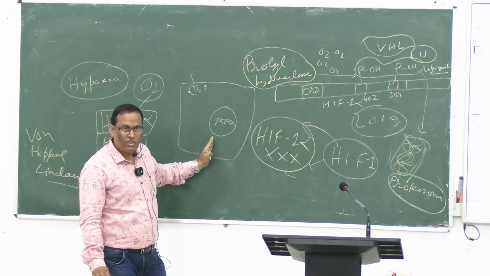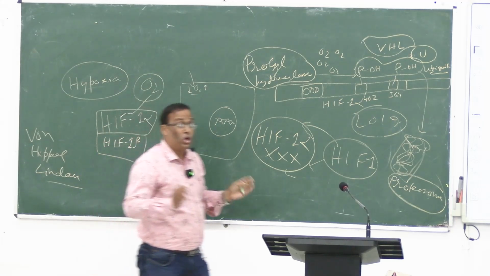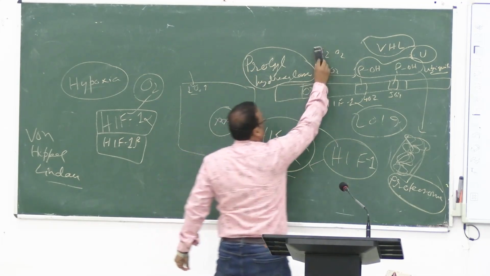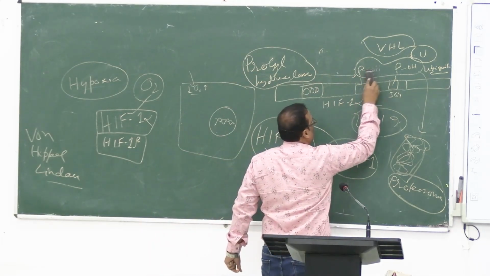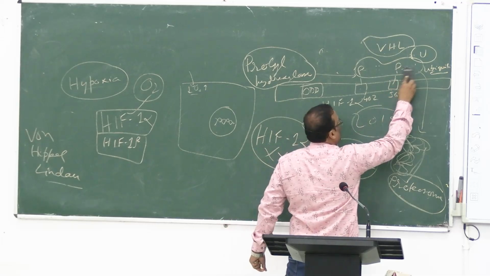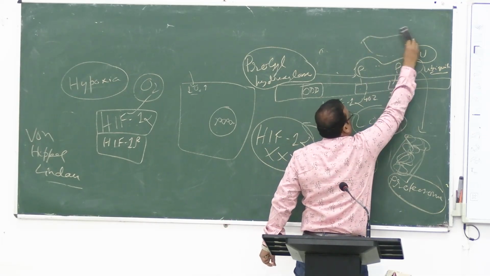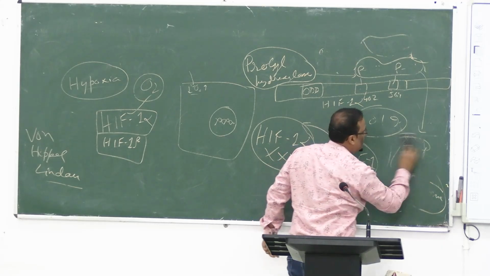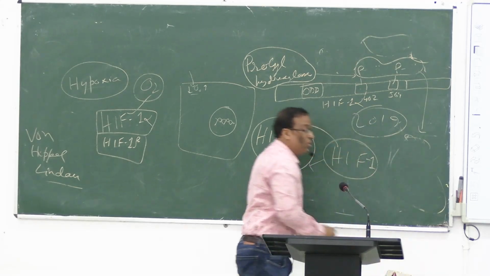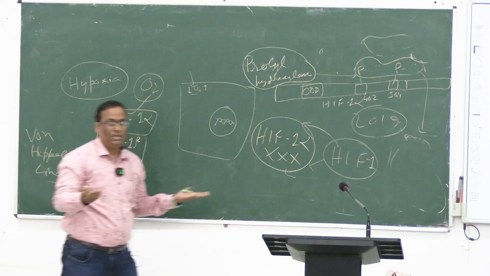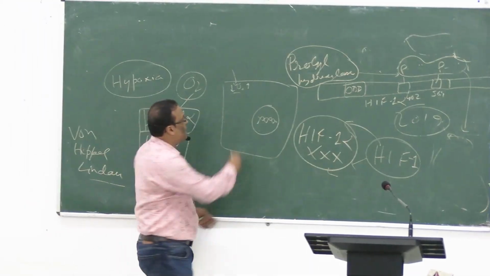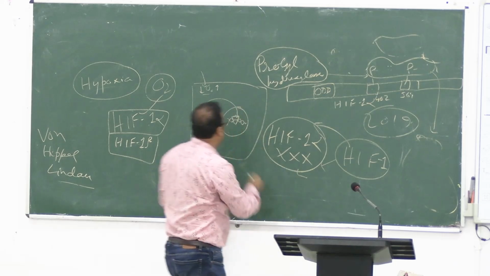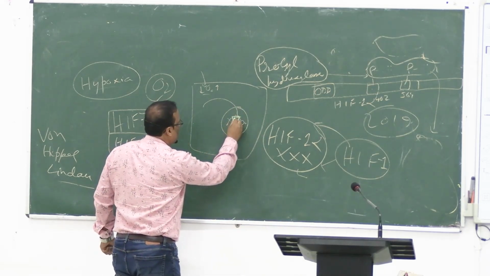Right? Finished? Now, if oxygen is not there, I have gone very high up, so I have no oxygen. Then the OH will not happen here, VHL will not come, ubiquitin will not come, there is no story of the proteasome, right? So what happens? HIF-1 alpha will be present. If it is present, then it comes into a specific area called HRE.